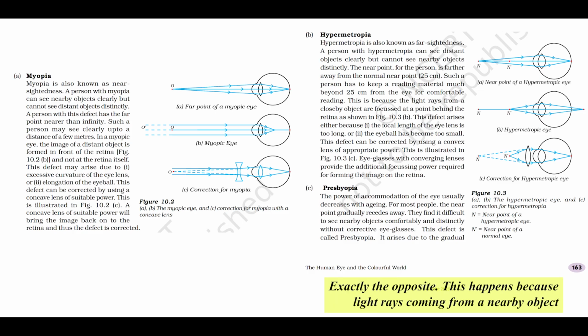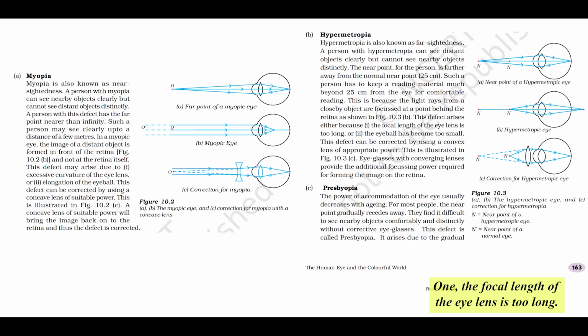This happens because light rays coming from a nearby object are focused behind the retina. The light doesn't converge enough by the time it reaches the retina. The typical causes for hypermetropia are related to the eye's converging power being too weak. 1. The focal length of the eye lens is too long. This means the eye lens isn't bending light strongly enough. Its power is too low. 2. The eyeball has become too small or too short. The eyeball might be shorter than normal. Here, the retina is positioned too close to the lens, causing the image to form theoretically beyond it. So, lens too weak or eye too short.